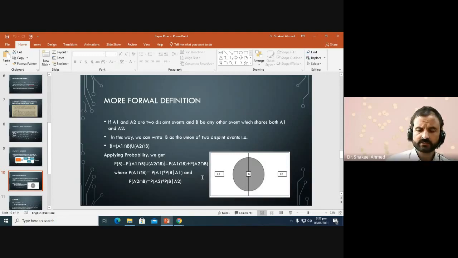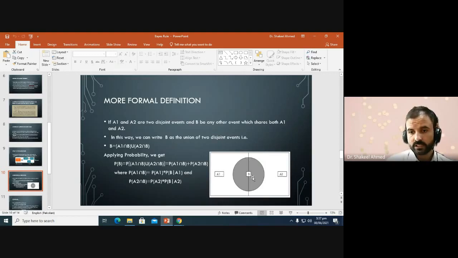And there exists another event B, and the event B has some common points with the event A1 and some common points with event A2. This is shown in this diagram, as this part of B is shared with the event A2, and this part has a share with event A1.